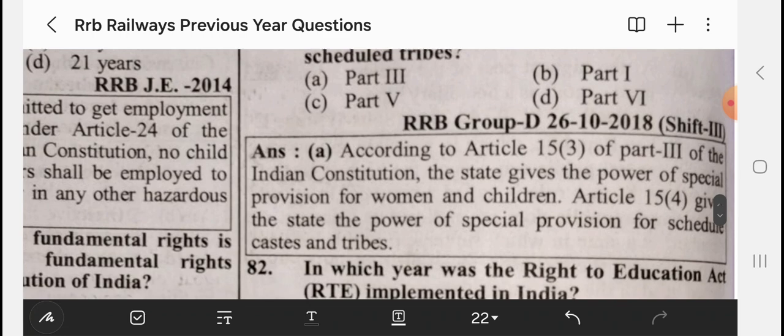Article 15(4) gives the state the power of special provision for scheduled castes and tribes. Article 15 discusses the prohibition of discrimination on grounds of religion, race, caste, sex, or place of birth.